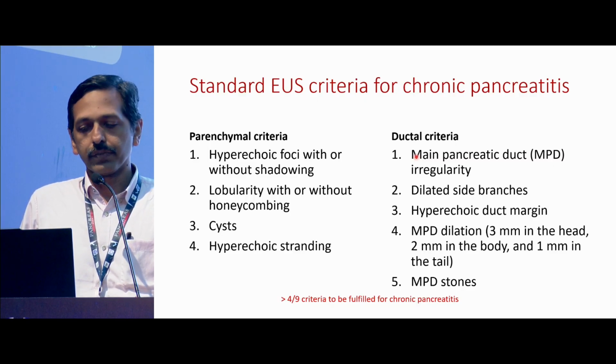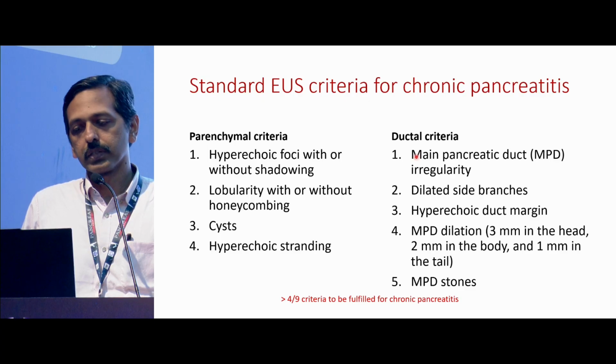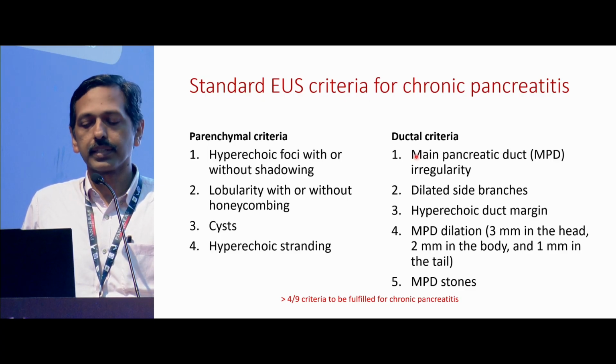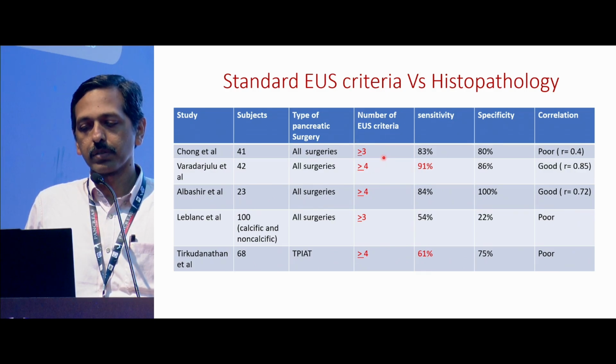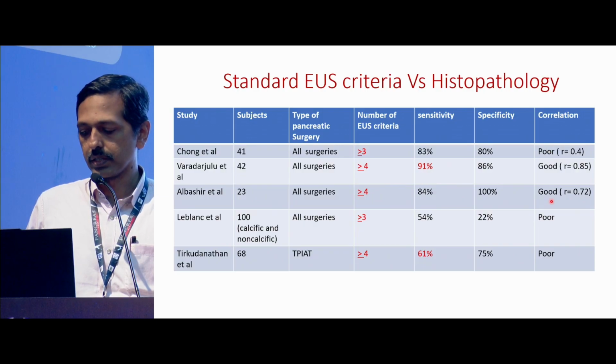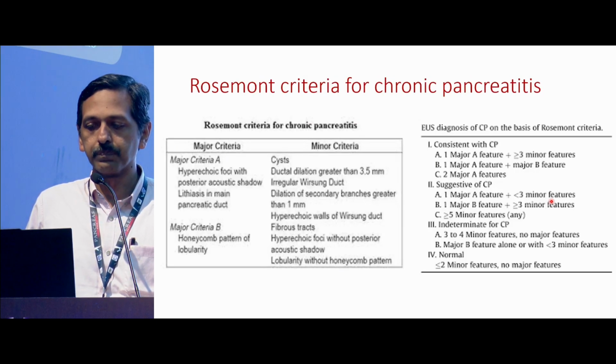If we use 4 out of 9, we call it possible chronic pancreatitis. This has been compared with histopathology in multiple studies. Depending on the number of criteria used, the sensitivity varies from 60 to 90%. And the correlation between the number of criteria and the fibrosis doesn't seem to be good across studies. Some say it's good, some say it's poor.